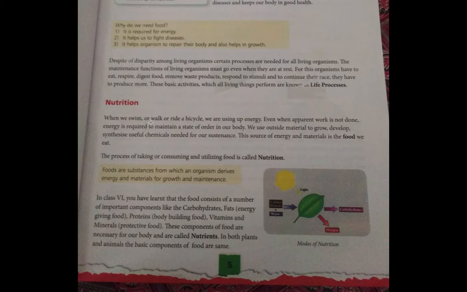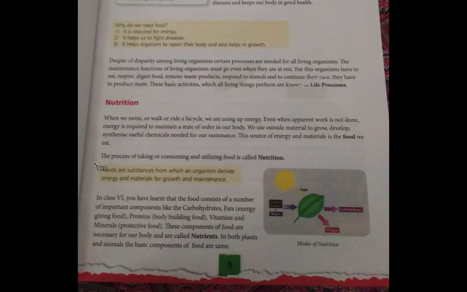Now when we swim or walk or ride a bicycle, we are using up energy. As I have already told you, we need energy for everything. Even when apparent work is not done, energy is required to maintain a state of order in our body. We use outside material to grow, develop, and synthesize useful chemicals needed for our sustenance. This means that we use outside sources like food, like the roti we eat or the rice we take. These are outside sources, and we use them for our growth and development. This source of energy and materials is the food we eat.